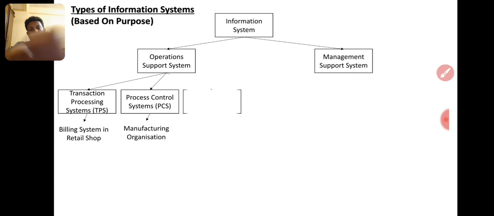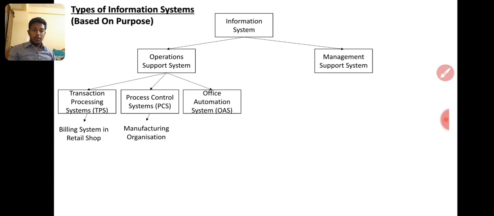Then the office automation system. Please remember the short names also: TPS, PCS, OAS. Sometimes your question paper asks for the short names and will not give the full names. It happened to me also.